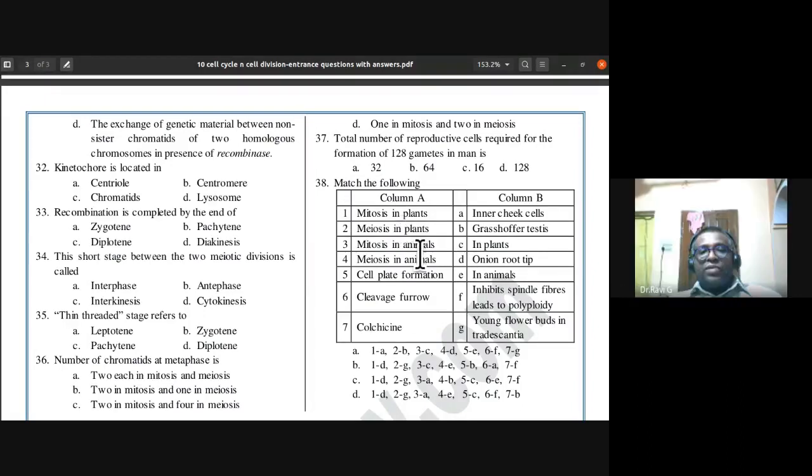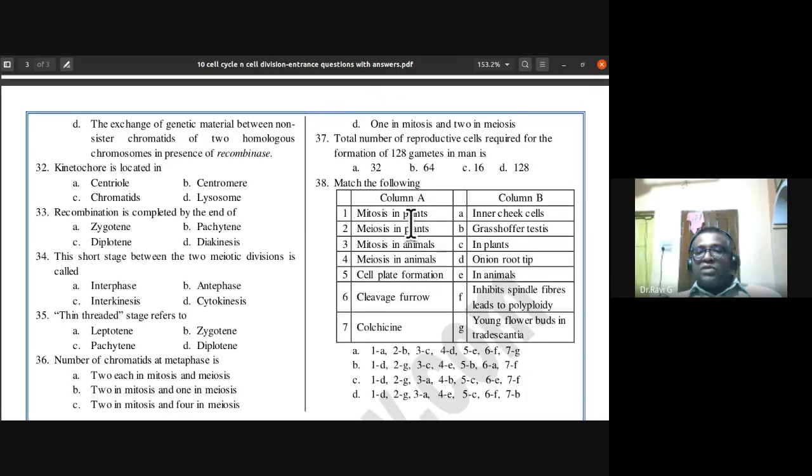Match the following. Mitosis in plants: onion root tip, isn't it? D. And meiosis in plants: where can you study meiosis in plants? In young flower buds of Tradescantia, and even in the young flower buds of onion, we do study it.